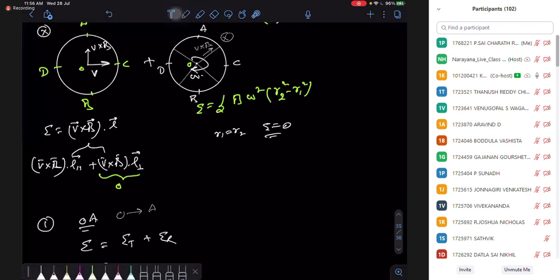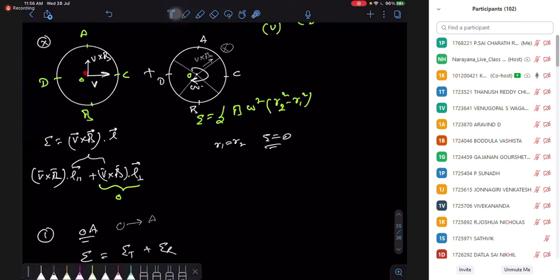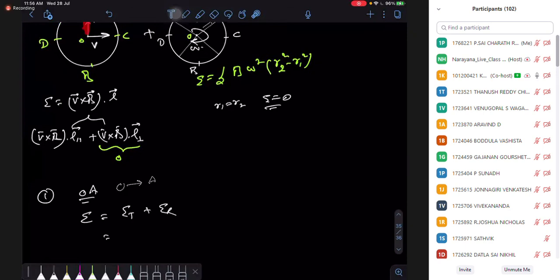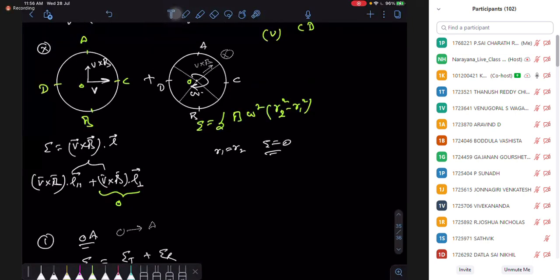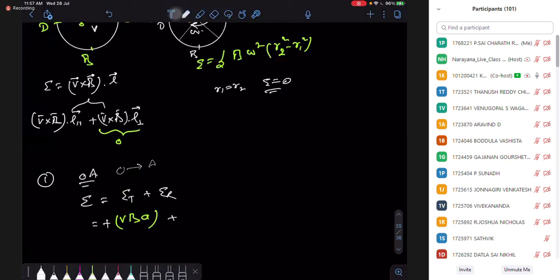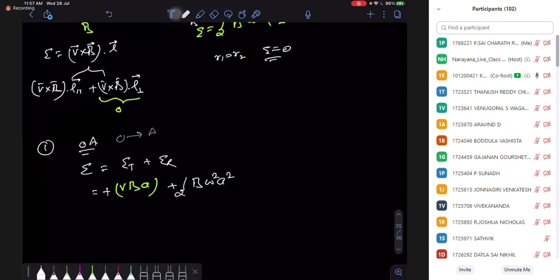So due to translation, what is my EMF? It's length in the direction of V cross B. Here is my radius, so it will be V cross B, which is VB only, times the radius. And it is positive toward the A side. And because of rotation, from center to outside is also positive. O radius is 0 and A radius is A only, so it also gives a positive contribution. It's half B omega A squared. That is my potential of OA.